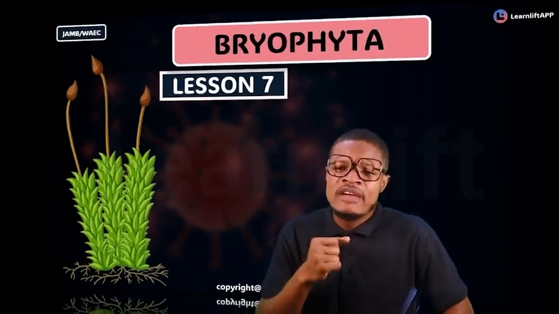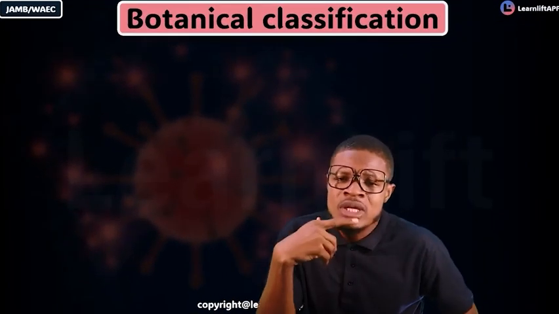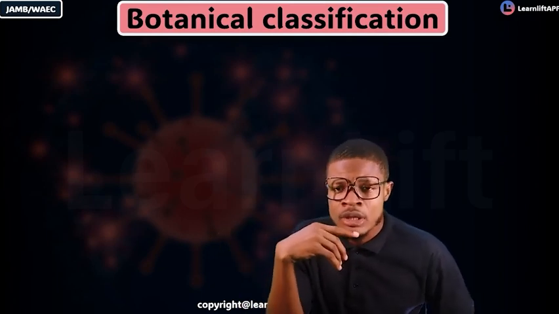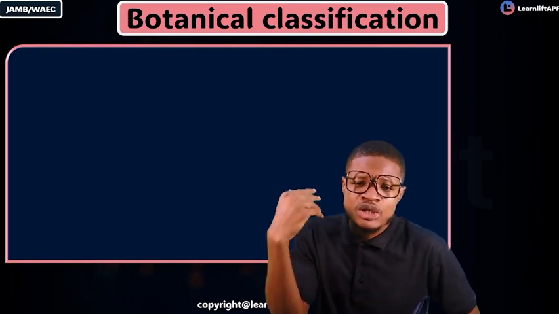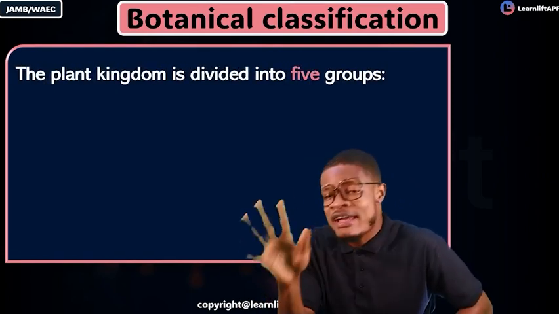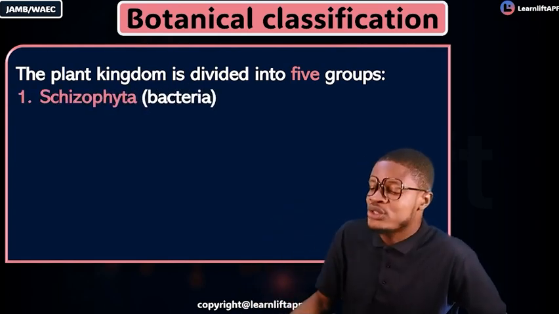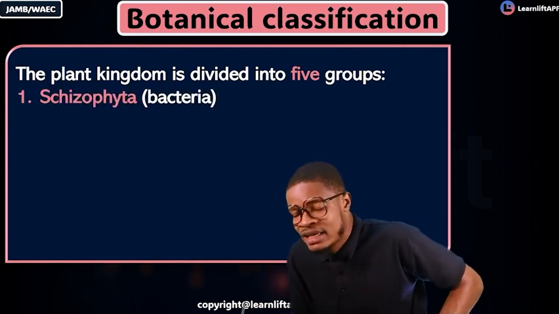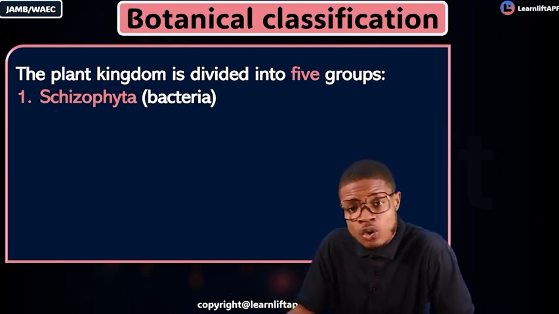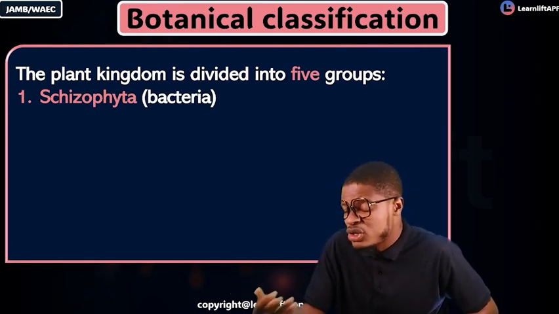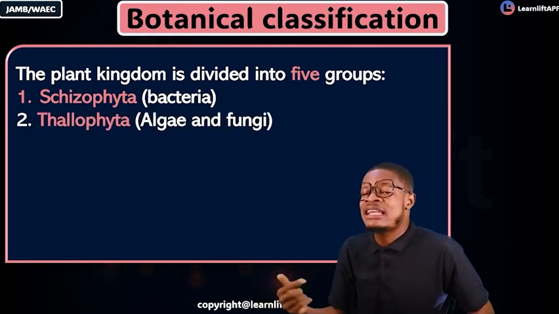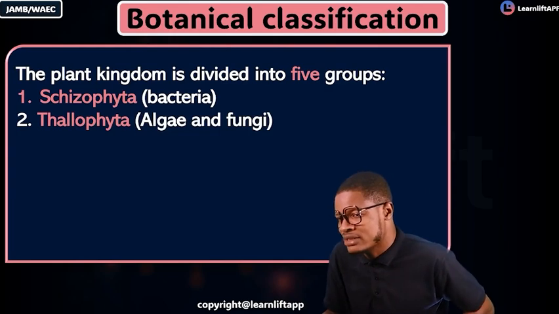Yeah, let's go. The first thing I'd like you to know is the botanical classification that Sir Emmy gave you. Under the botanical classification, he told you that your plant kingdom is divided into how many groups? 5 groups, right? Number 1, we have your schizophyta. So these schizophytas are the bacteria. Number 2, they are the talophytas, which are the algae and the fungi. These guys are the talophytes.